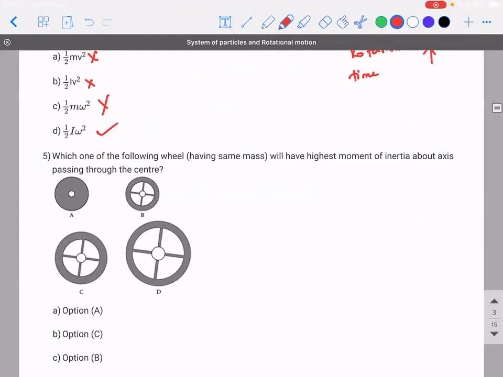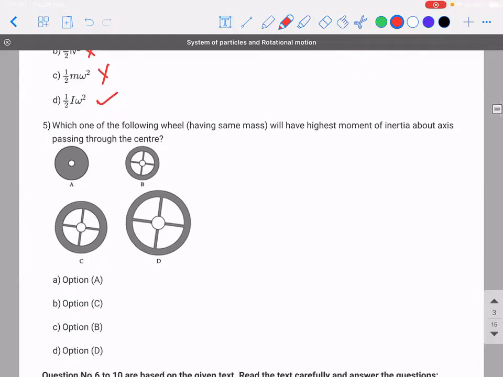Fifth one, you tell me, which one of the following wheels having the same mass will have the highest moment of inertia about an axis passing through the center? Option D. That's it. More mass is distributed at a greater distance. That's it.